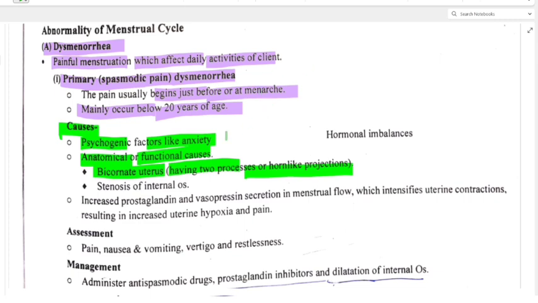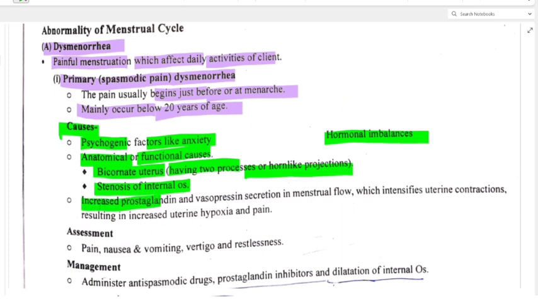Now you can remember that bicornuate uterus means what? It is not a normal uterus, it has horn-like projections, okay? And here it is written hormonal imbalance is also a cause. Then stenosis of internal os. Clear to all of you? On the cervix, the internal os, there is stenosis, a stricture.